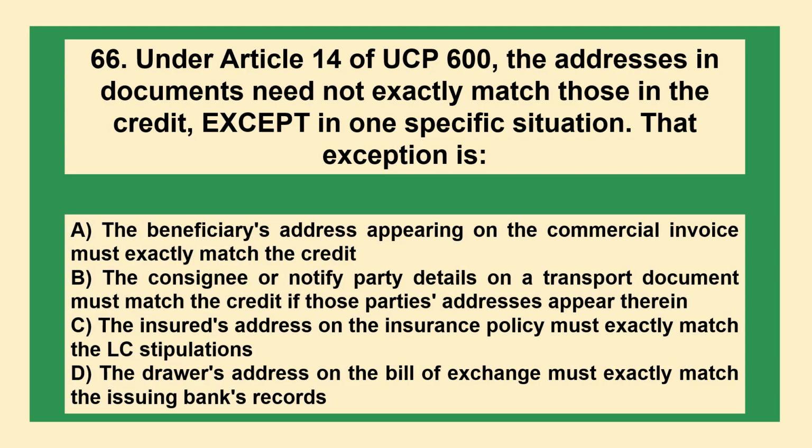Under Article 14 of UCP 600, the addresses in documents need not exactly match those in the credit except in one specific situation. The exception is option A, the beneficiary's address appearing on the commercial invoice must exactly match the credit. B, the consignee or notified party details on a transport document must match the credit if those parties' addresses appear therein. C, the insured address on the insurance policy must exactly match the LC stipulations. D, the drawer's address on the bill of exchange must exactly match the issuing bank's records.